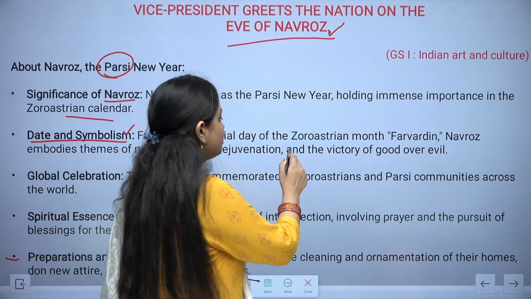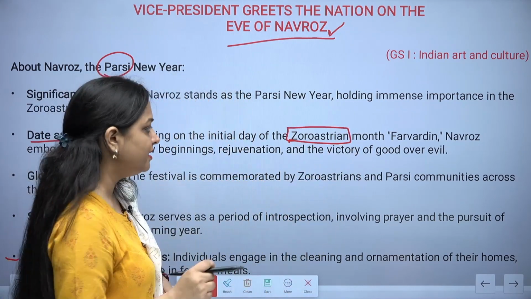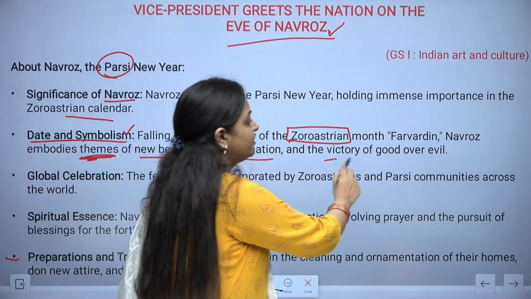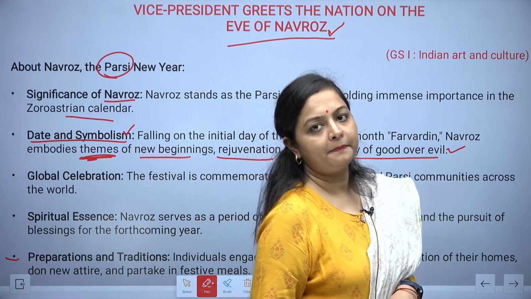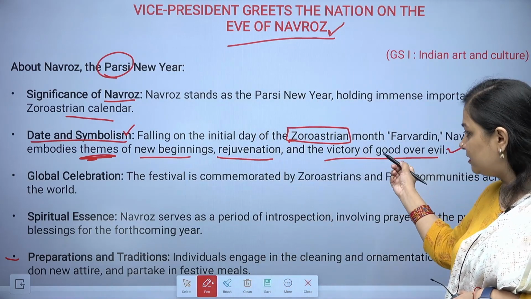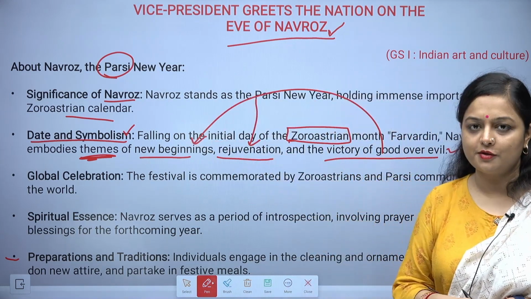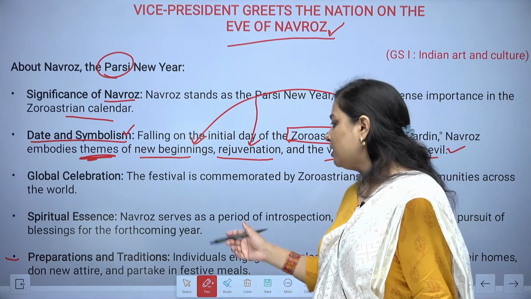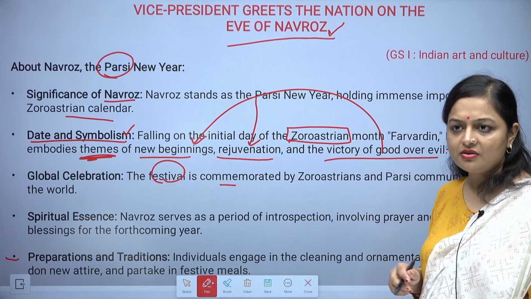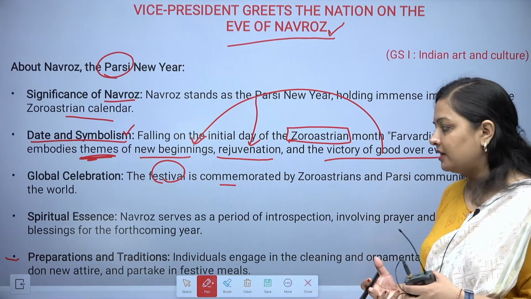It falls on the initial day of the Zoroastrian month, that is Farvardin. Navroz embodies themes of new beginnings, rejuvenation, and the victory of good over evil. Good over evil, right? And with this victory only, new beginnings happen, and the rejuvenation also. Global celebration. So obviously this festival is commemorated by the Zoroastrians who are living all around the world, and all of them are basically celebrating.